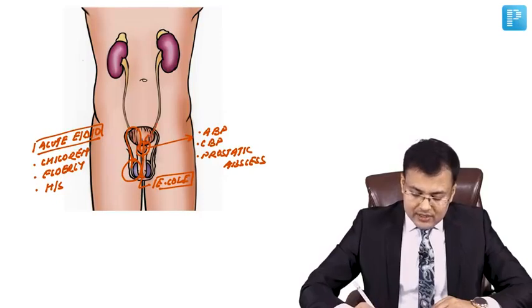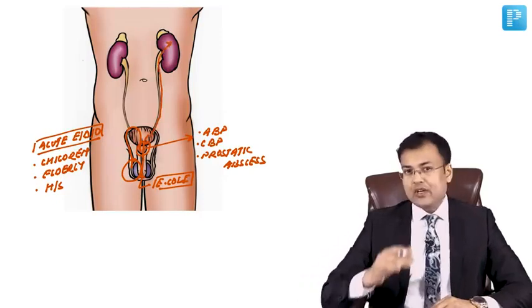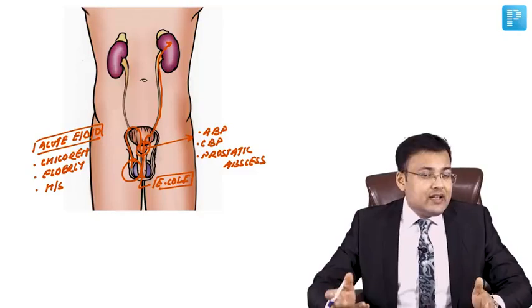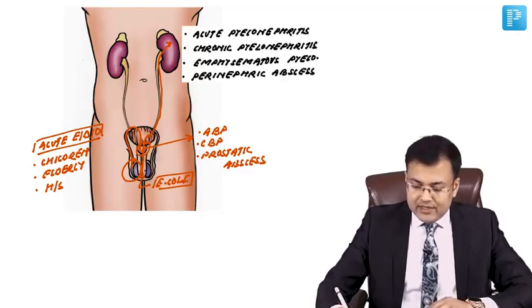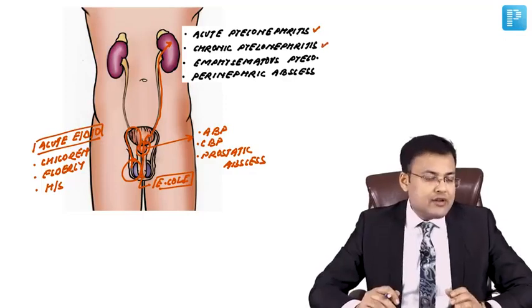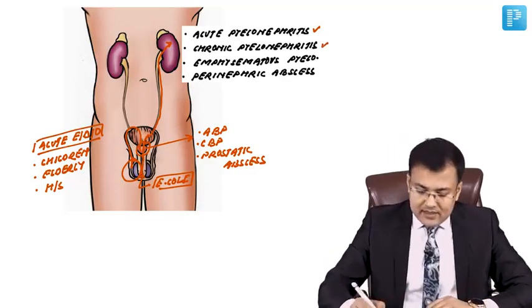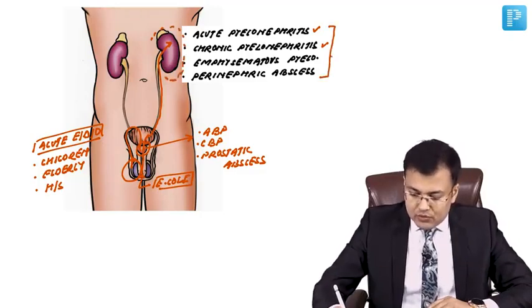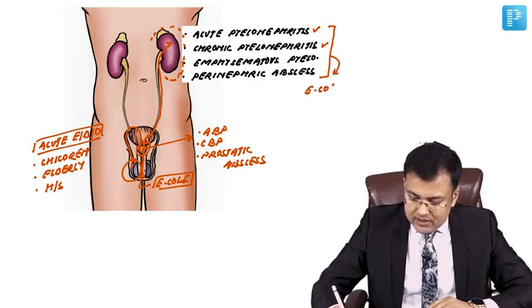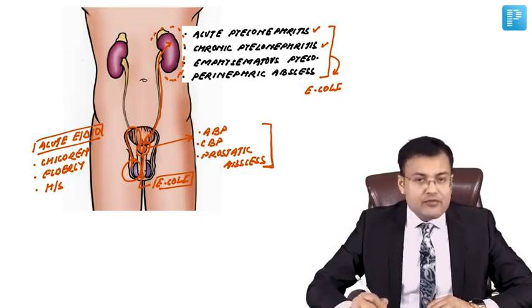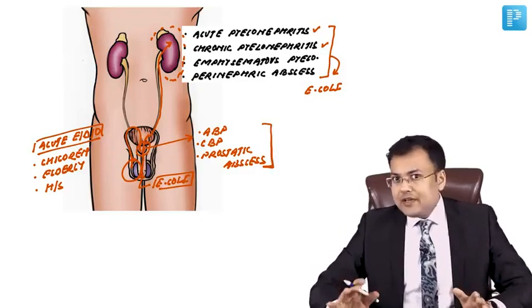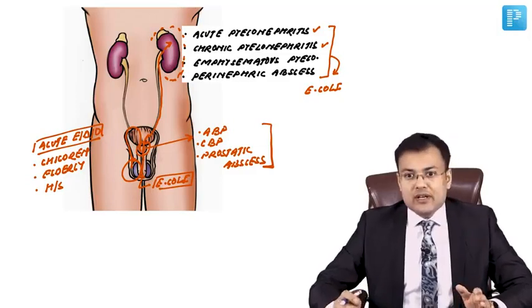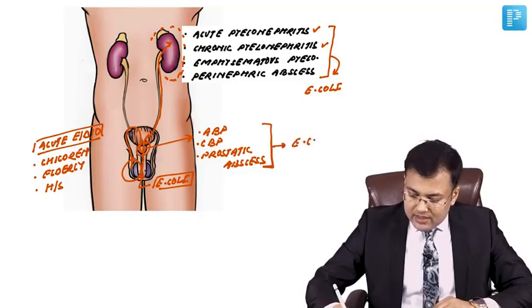Okay. Another problem, certain patients are having vesico-ureteric reflux. So via urine, you can see the bacteria reaches where? To the kidney. When the patient is having vesico-ureteric reflux, the organism reaches the kidney, it can lead to what? Pyelonephritis. So if there is acute pyelonephritis, chronic pyelonephritis, emphysematous pyelonephritis, and sometimes there is perinephric abscess. In all these cases, what's the most common organism responsible? That's E. coli. Clear? So here you can see for infections related to prostate, epididymis, testis, acute epididymo-orchitis, and infections related to kidney, the most common organism responsible is E. coli.